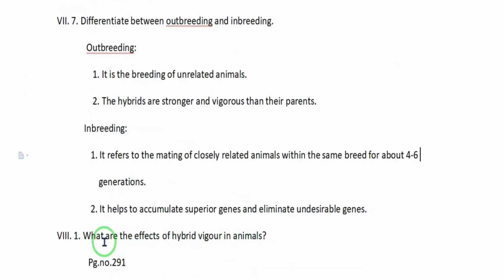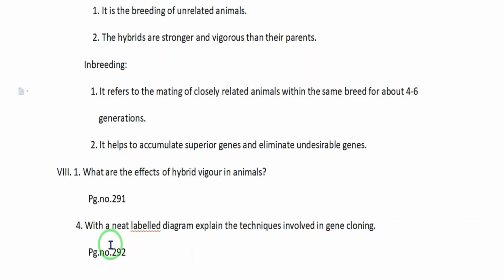Then Roman number 8, first question. What are the effects of hybrid vigor in animals? Answer, page number 291. First you have to write the definition. The superiority of the hybrid obtained by crossbreeding is called heterosis or hybrid vigor. Then the effects of hybrid vigor in animal breeding: increased production of milk by cattle, increased production of eggs by poultry, high quality of meat is produced, increased growth rate in domesticated animals.